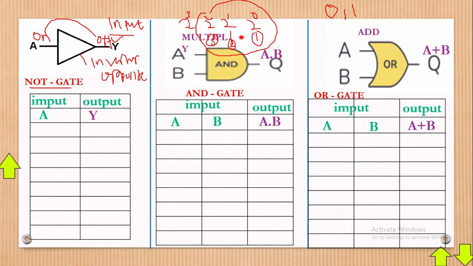This one is the input and this one is the output. If you put 1 here, on this side you shall get a 0, and if you put 0 here, on this side you shall get a 1. That's how a NOT gate works in simple terms.